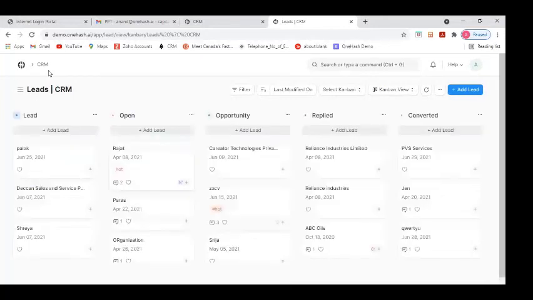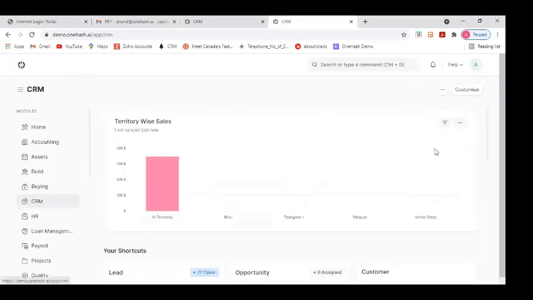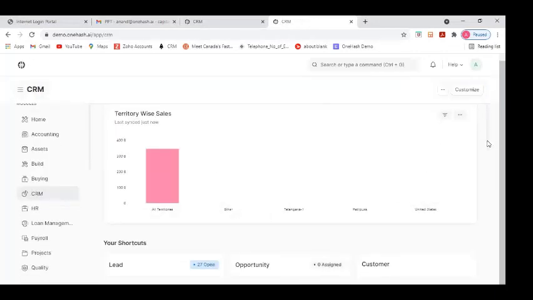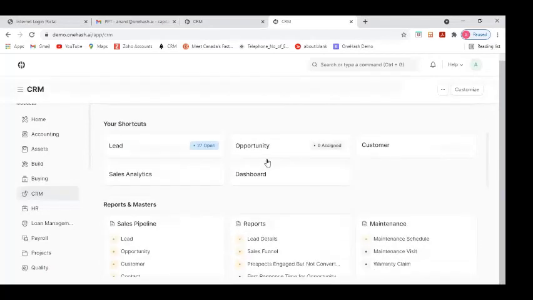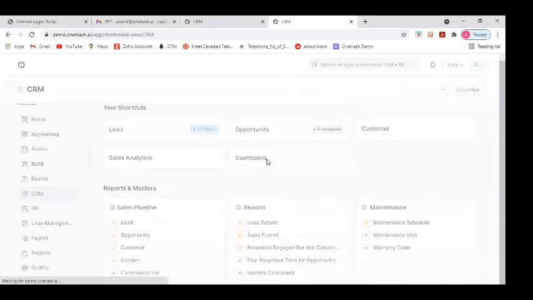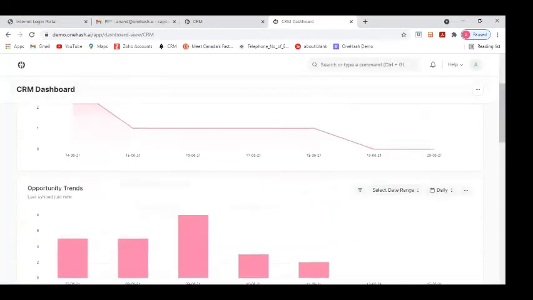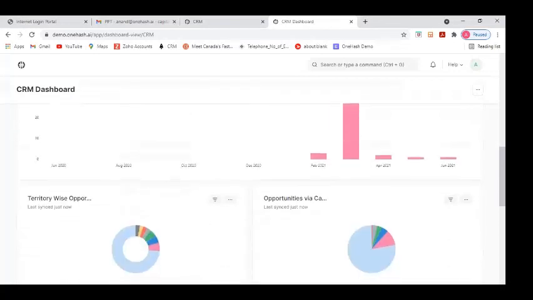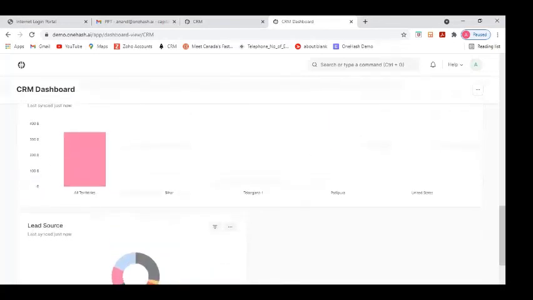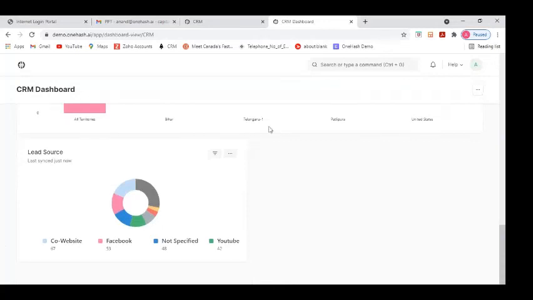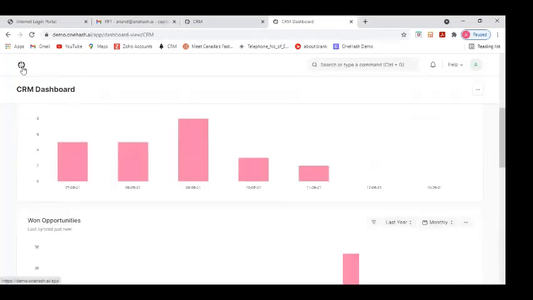Then we have the Kanban view, through which you can easily drag and drop all these leads. And then we have this dashboard view. You have beautiful reports which will help you in the analysis. And these reports are also highly customizable. Suppose you want something different, you can let us know, and we can customize that for you as well. So these are the reports and the dashboards which we have.